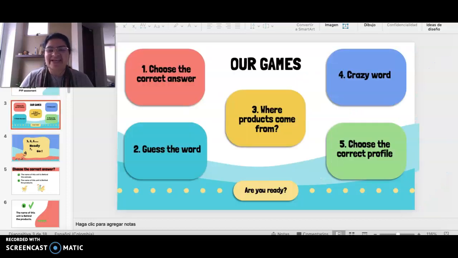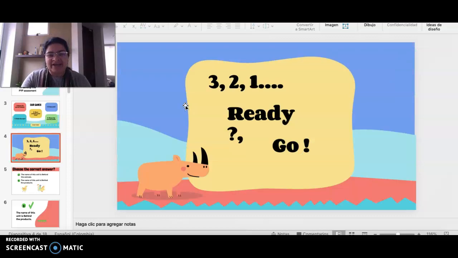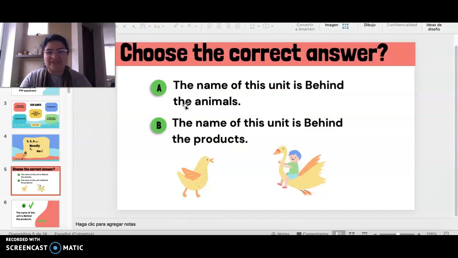This contest has 5 games. Number 1, choose the correct answer. Number 2, guess the word. Number 3, where products come from. Number 4, crazy word. And number 5, choose the correct profile. These were the big subjects, or the big topics that we learned during this unit of inquiry. Are you ready? 3, 2, go! Let's start. Choose the correct answer.